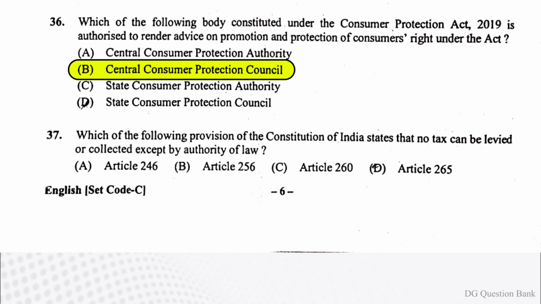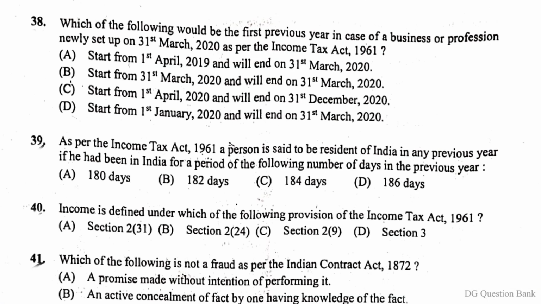Question number 37. Which of the following provision of the Constitution of India states that no tax can be levied or collected except by authority of law? The right answer is option D, Article 265. Question number 38. Which of the following would be the first previous year in case of a business or profession newly set up on 31st March 2020 as per the Income Tax Act 1961? The right answer is option B, start from 31st March 2020 and will end on 31st March 2020.